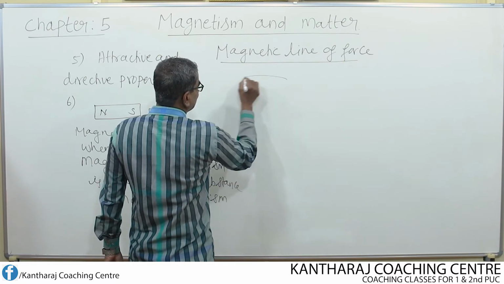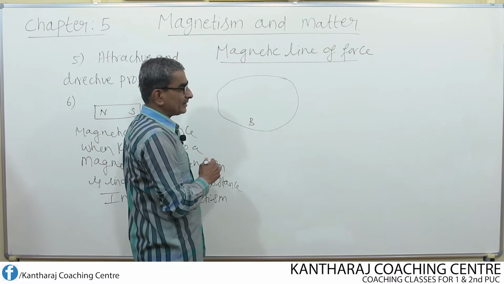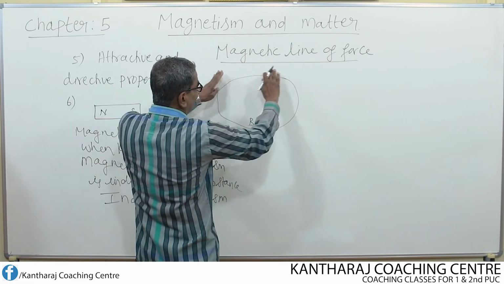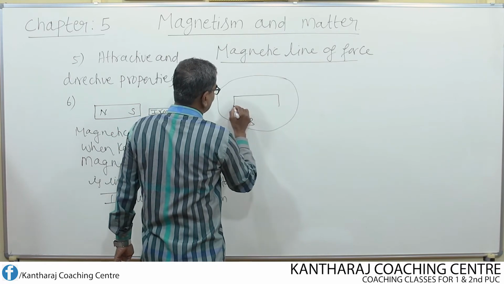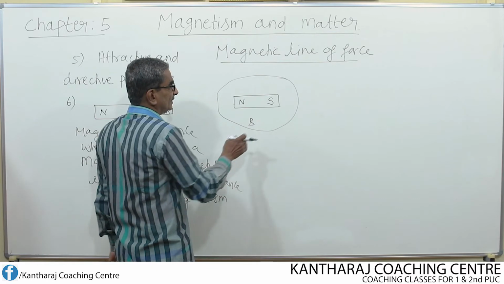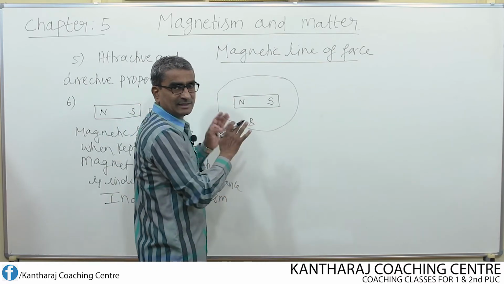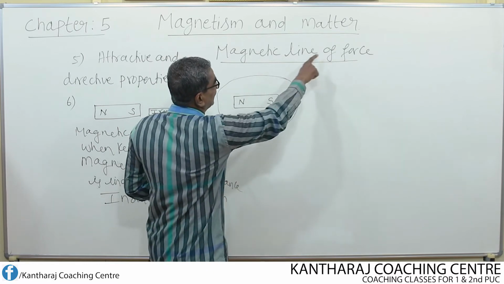Suppose this is the region of magnetic field. That means there is one magnet here, and all around that magnet there is a magnetic field. Let us write one magnet for better understanding, North Pole and South Pole. So the region around this magnet has a magnetic field. I want to represent that magnetic field by means of magnetic line of force.